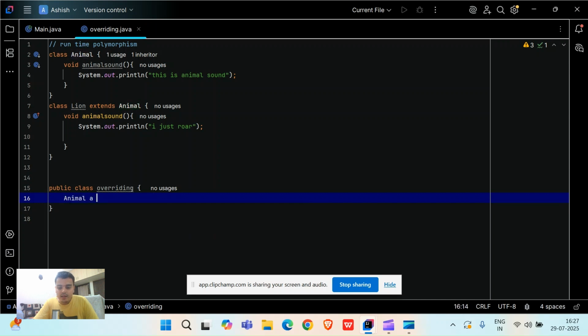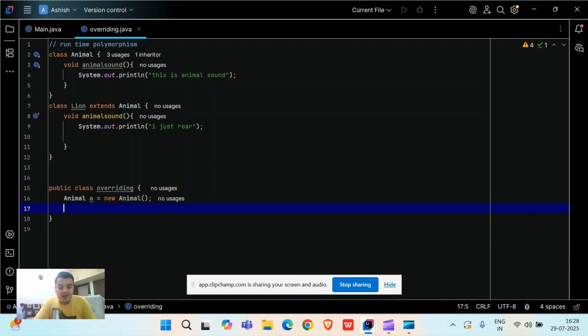Okay, animal A equals new keyword of Java. Somewhere in the heap area, the things for animal got created. Okay, now friends, I will not call the animal sound. Directly, what I will do is I will make the object for lion, and I will directly call the animal sound, l dot lion animal sound, I will call. Then I will ask you a question: which method will run? Okay, I will ask a question like this to you.